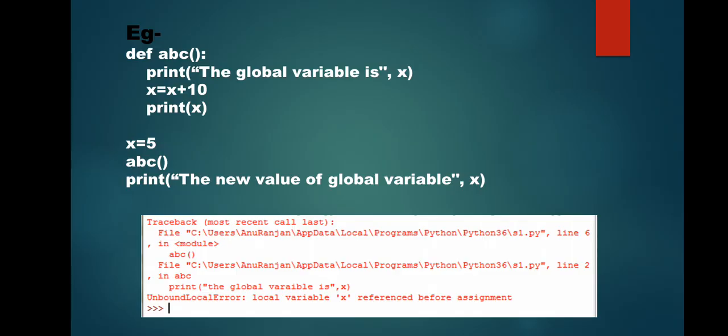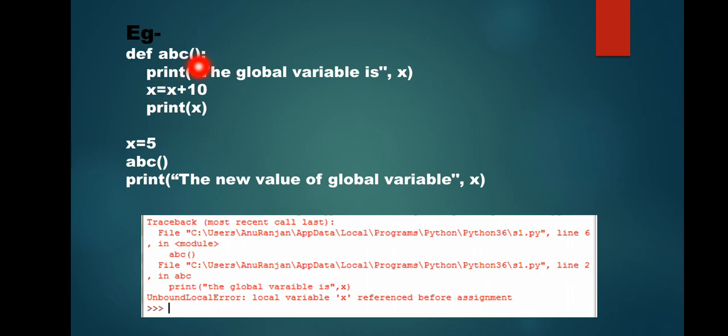Now, as I have told you, in a function, when you assign a value to any variable, that variable is created, right? Here you can see I have written the statement x is equal to x plus 10. Here x is a global variable, but the moment I write this statement, I am creating a local variable x.